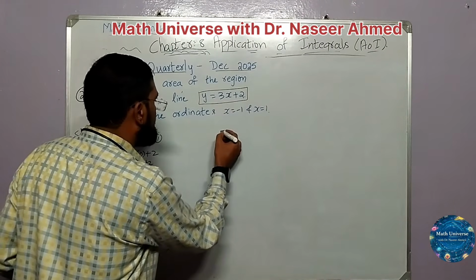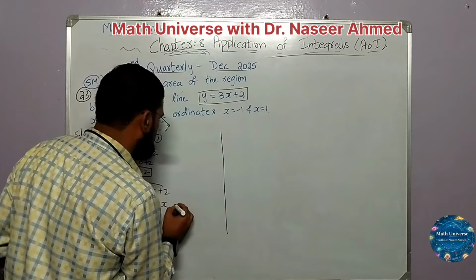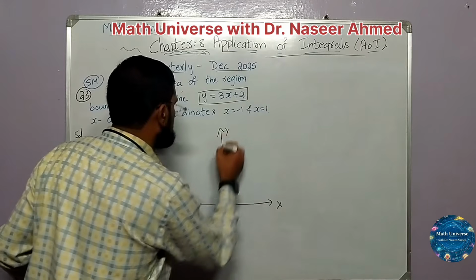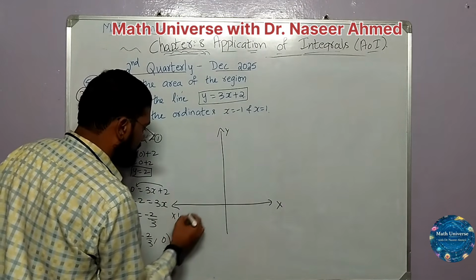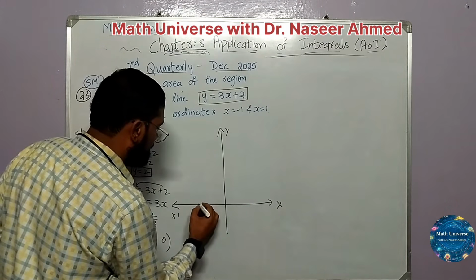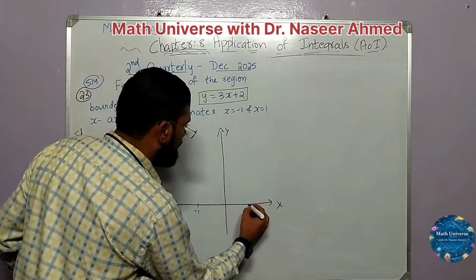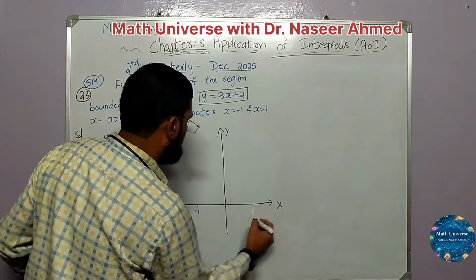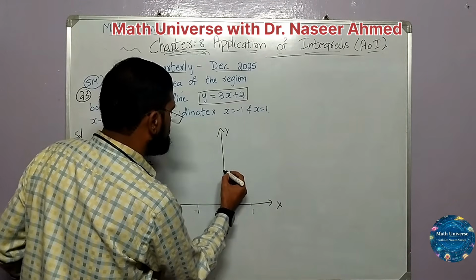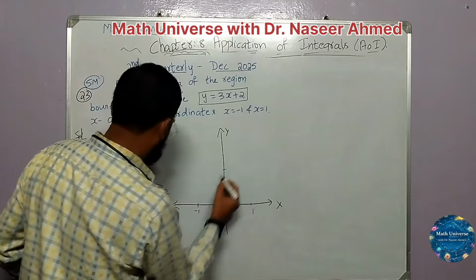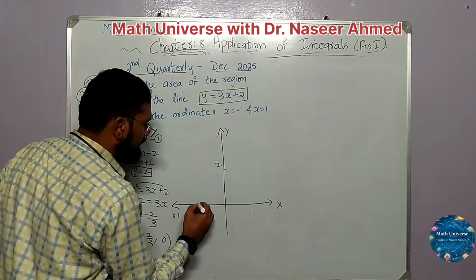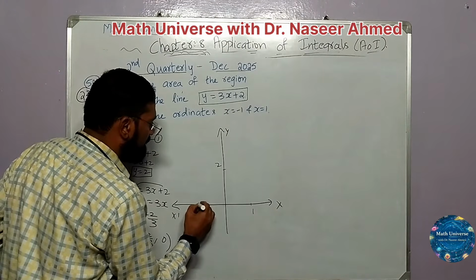So somewhere -1 here, and here, so it is between -1 and 1. Okay, 1 here, and somewhere here 2, because the y value is 2. Now I join these points.